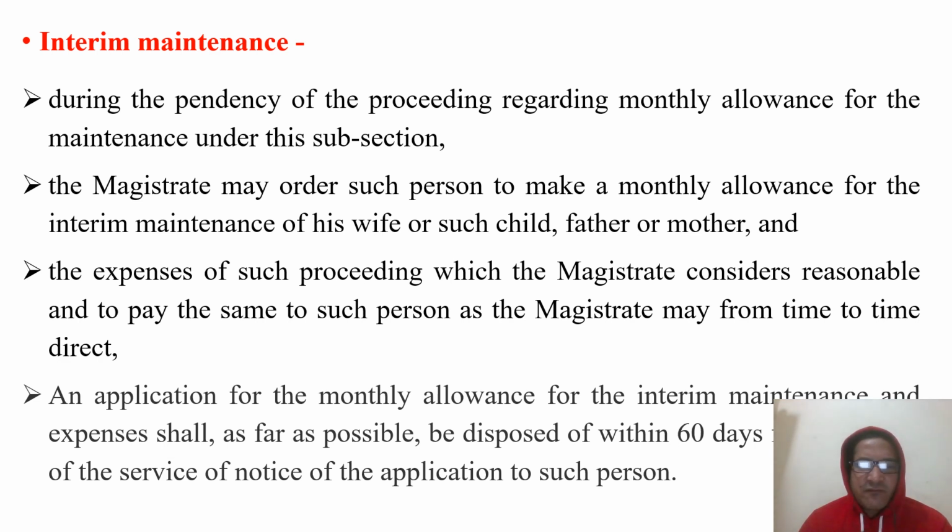And an application for the monthly allowance for the interim maintenance and expenses shall, as far as possible, be disposed of within 60 days from the date of the service of notice of the application to such person. This provision is regarding the interim maintenance.